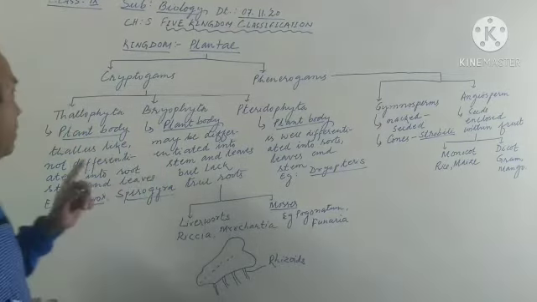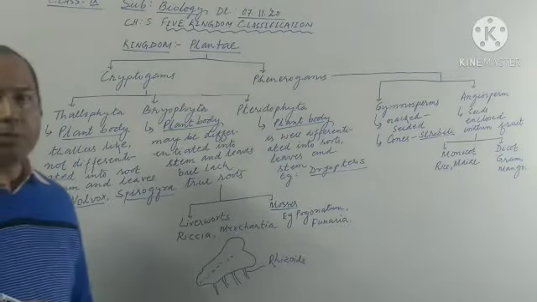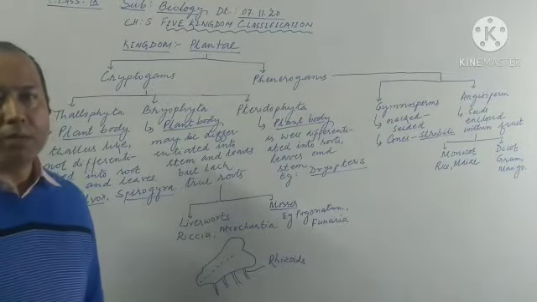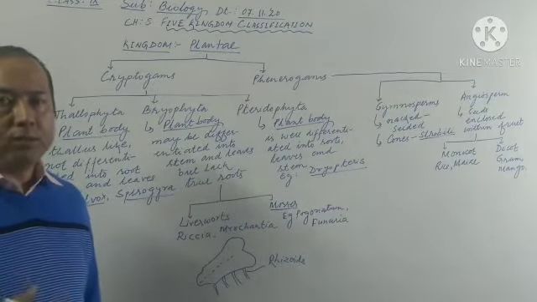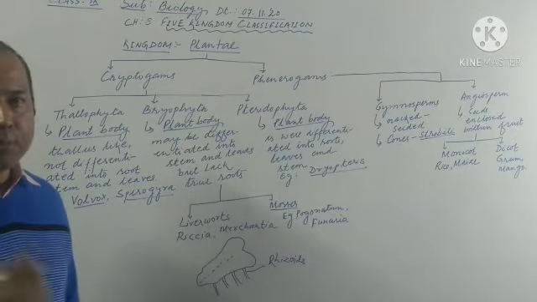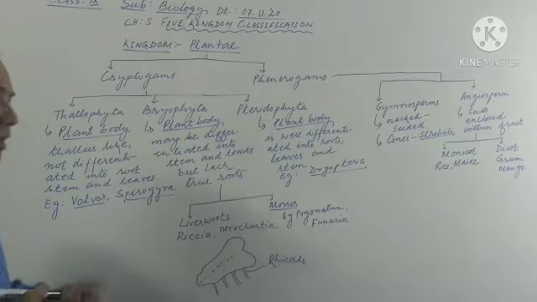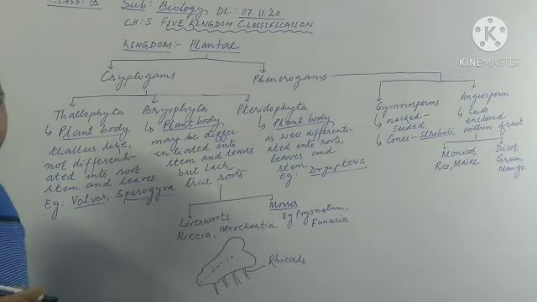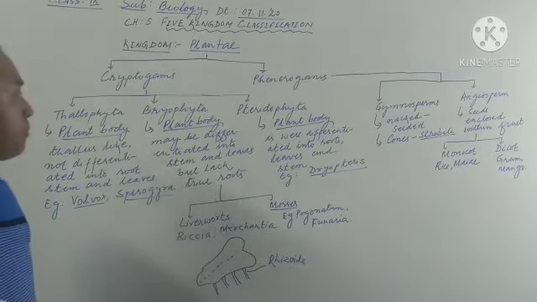Undifferentiated plant body is often referred to as a thallus-like plant body. Thallus is singular, thalli is plural. Now, under this group, you need to remember the examples also. So, I have given two examples here. The examples are Volvox and Spirogyra.